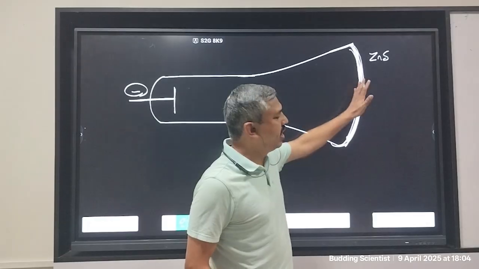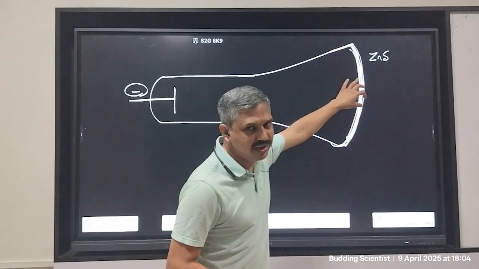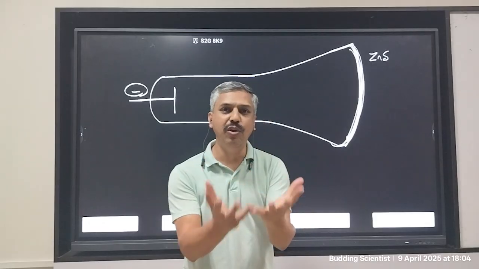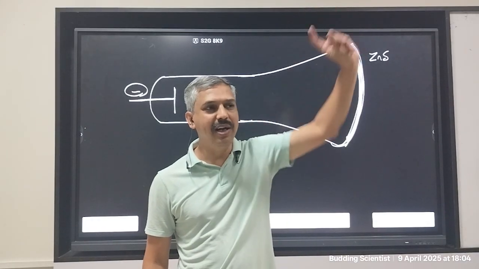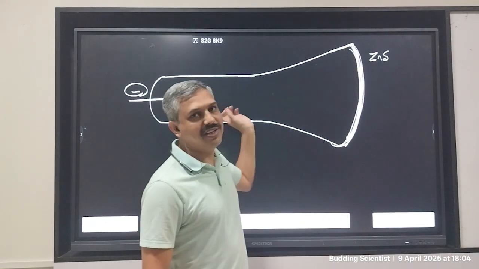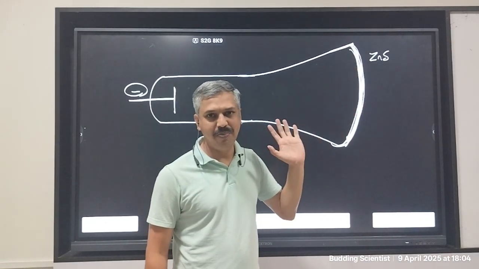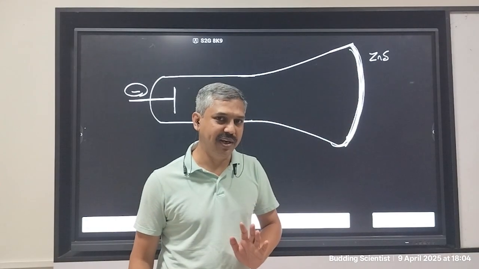Zinc sulfide coating is doing the same job. If the charge is coming and hitting this screen, zinc sulfide will glow. That is like me raising my hand. My hand raising indicates that the man has come. Zinc sulfide glowing indicates that the charged particle has come. This is why the entire screen was coated with zinc sulfide.